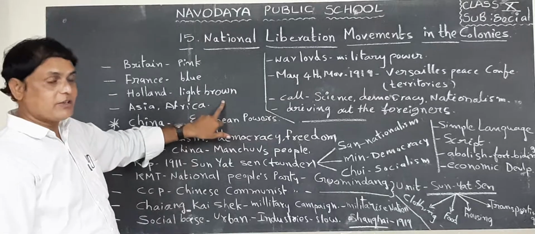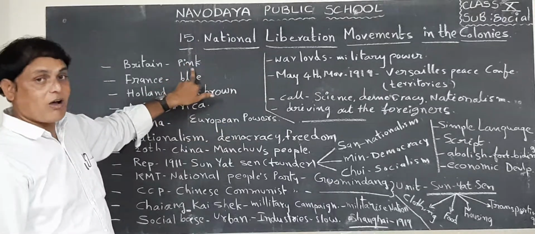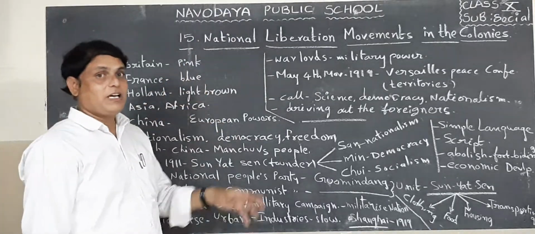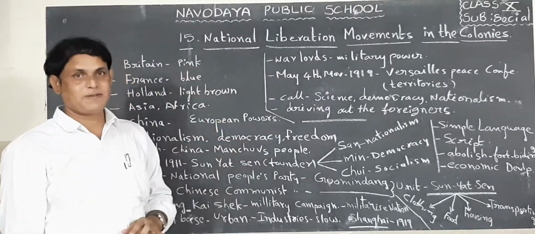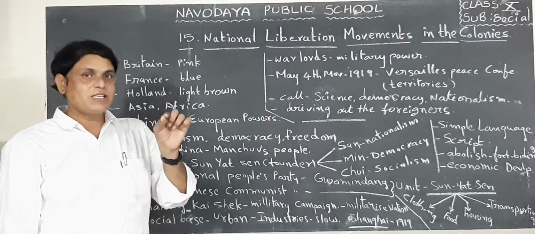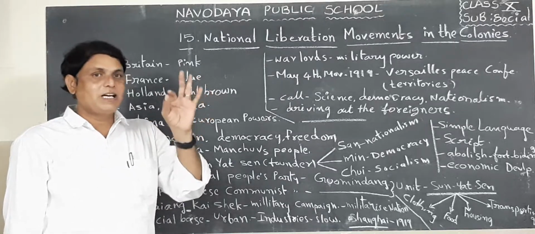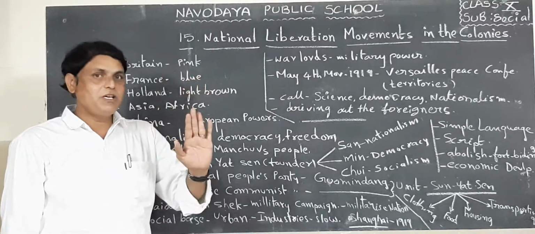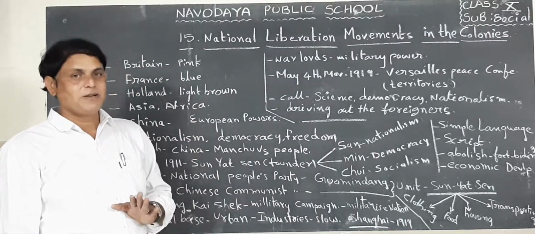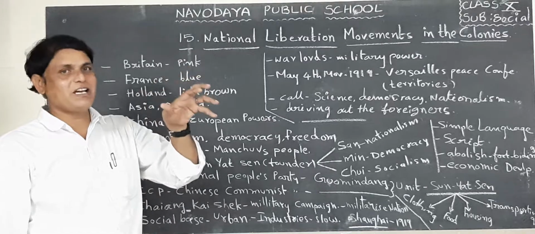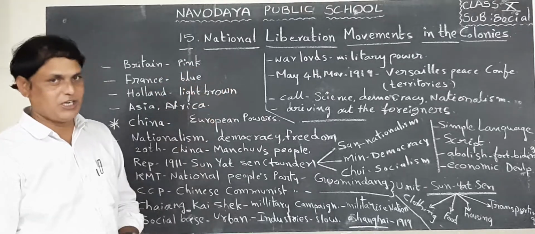So now look at pink color. All pink color countries were colonies established by the British. That means they established their political right over that pink color country.